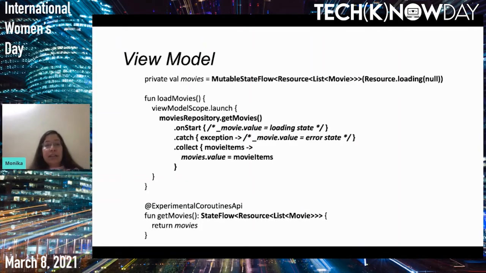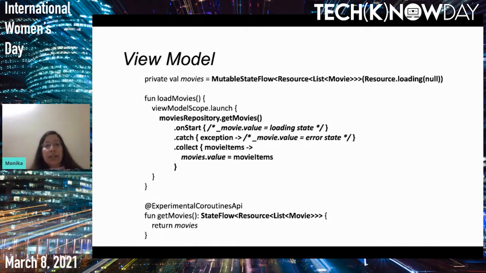And on start is another operator where, when you start the network call, you can perform any operations, like showing your progress bar or loading state, or you can have live data which maintains the loading state, error state, or finish state. So here you can update that particular live data.